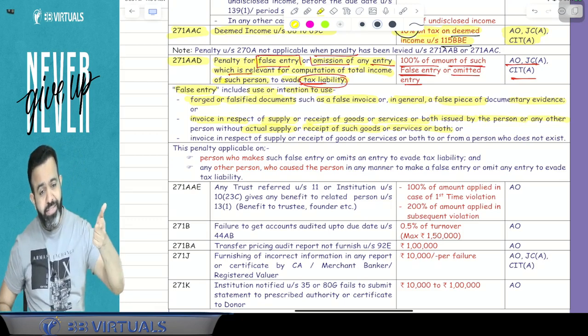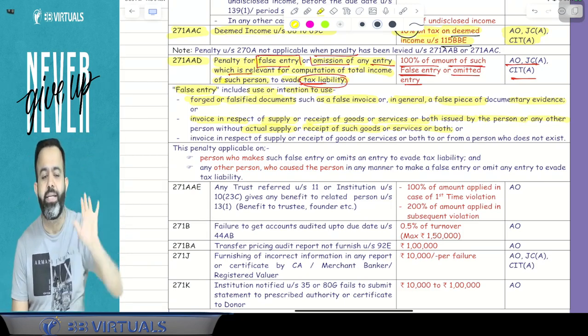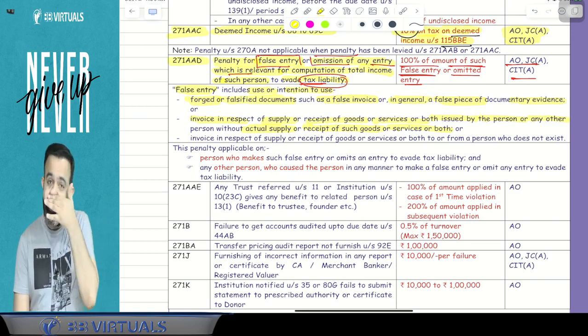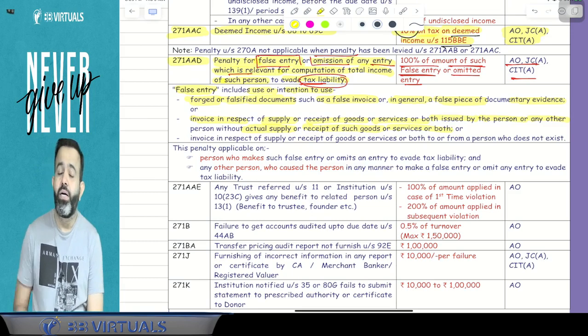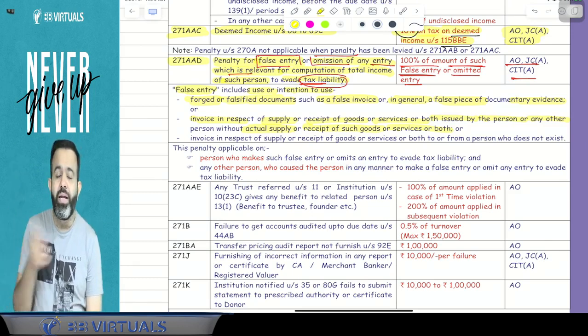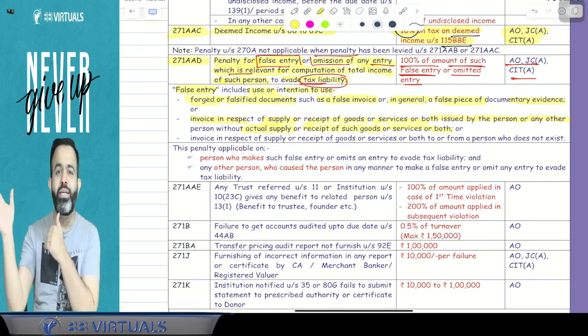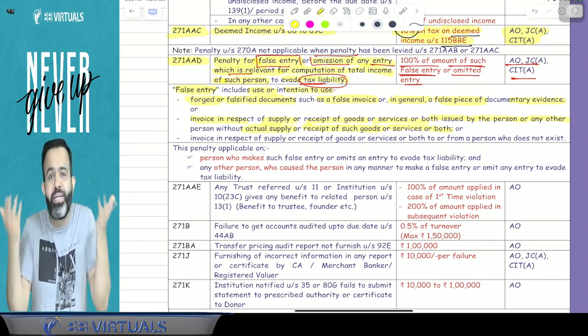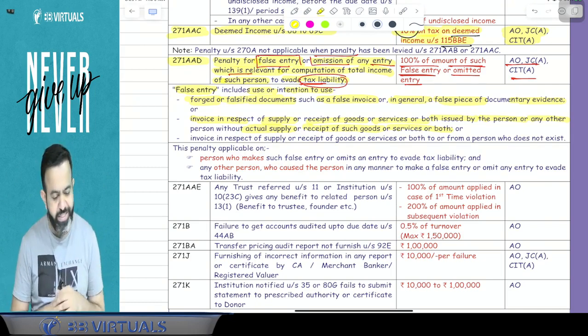Or suppose there is an invoice from a person who does not exist at all. For example, I have purchased goods from Ram Bharose Limited. I have just printed an invoice book in that name, and there is no Ram Bharose Limited at all in the market. Then it will also be treated as a false entry.